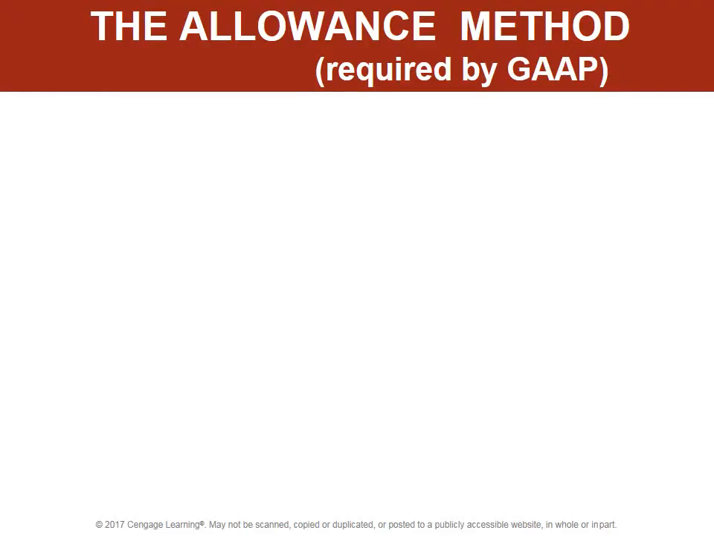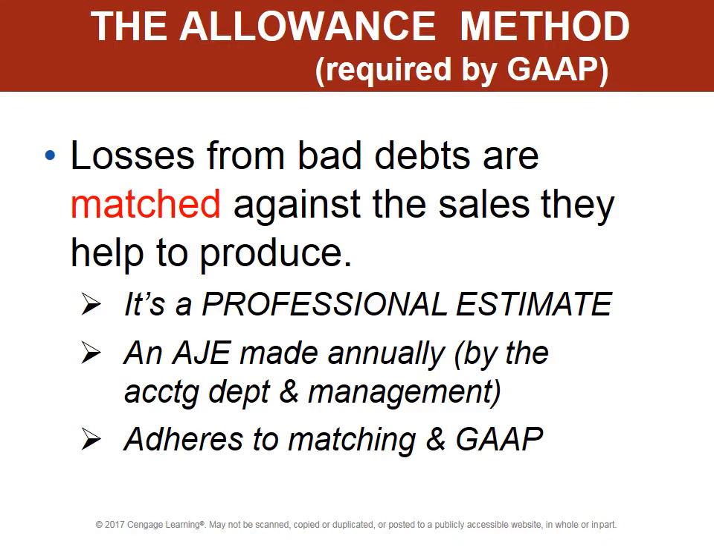So let's talk about the allowance method required by GAAP. GAAP says that if you're a company with a large, substantial amount of accounts receivable, this is the method you have to use to estimate your bad debts. It's a key word I just said. You have to estimate your bad debts. You can't just wait until an accounts receivable becomes uncollectible. You have to estimate this amount in advance.